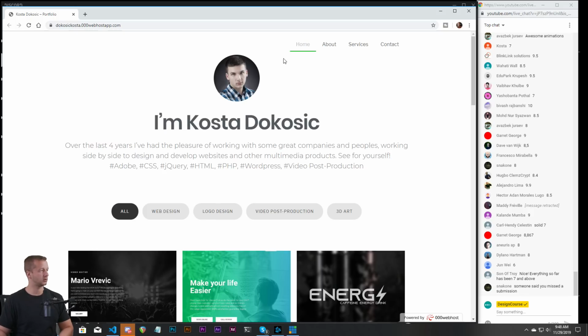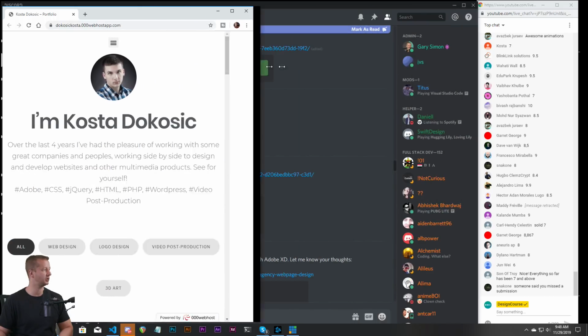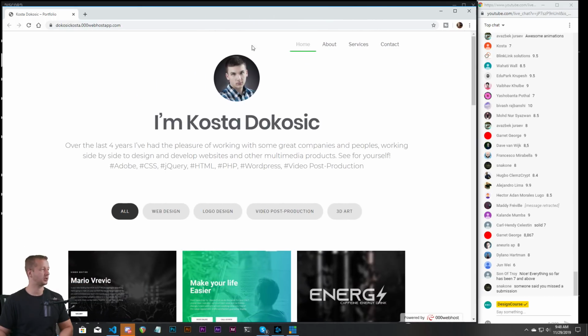Outside of that, home, about, services, contact, that works. On at least the desktop version, I would increase the white space above the picture here so that you're not so close to the navigation. Push that down. Probably an equal amount of space from the bottom of this type to the top of this button.